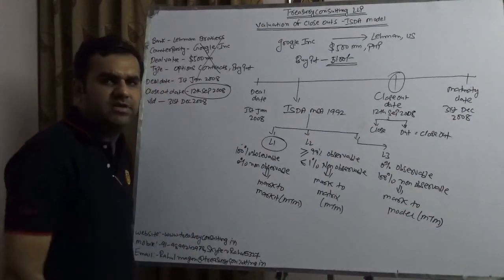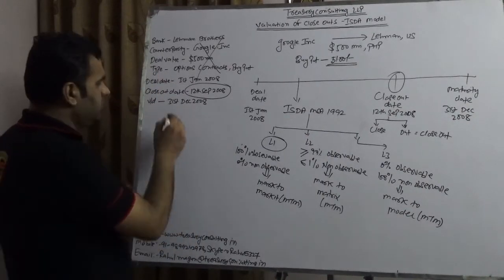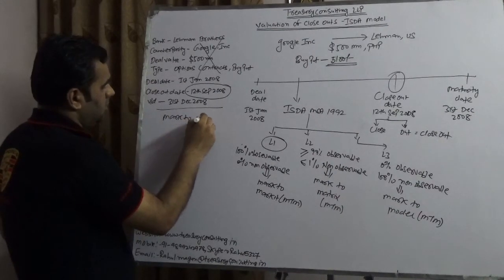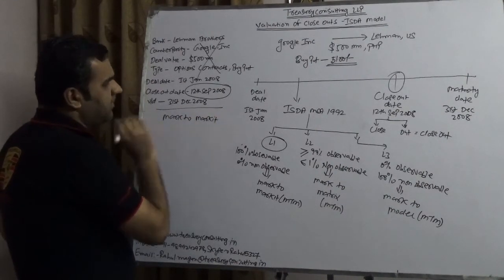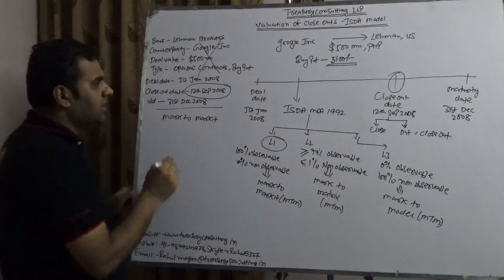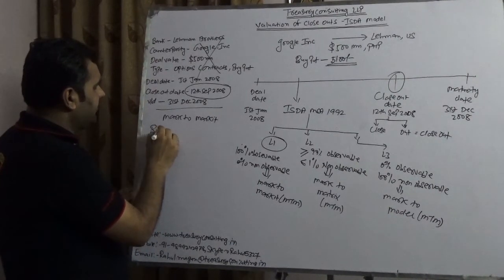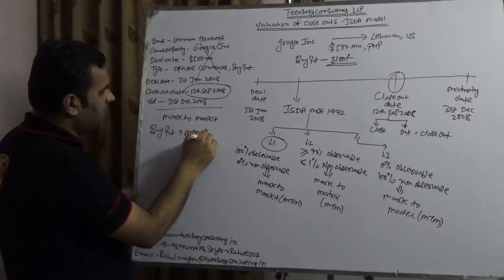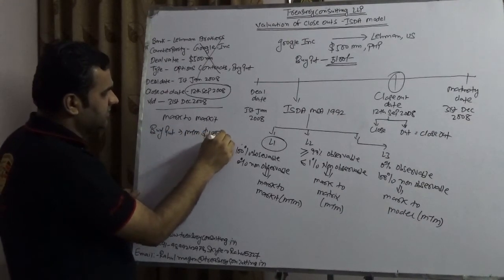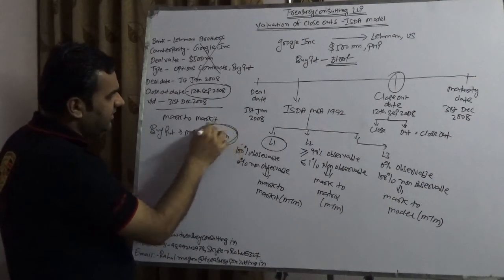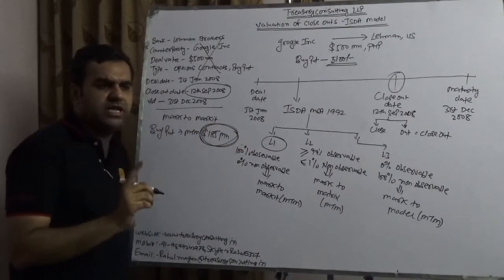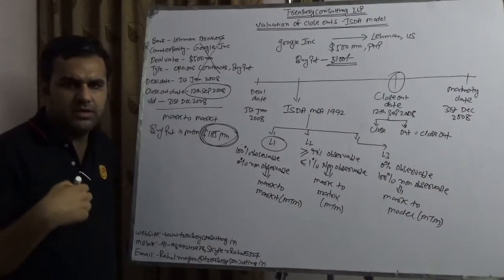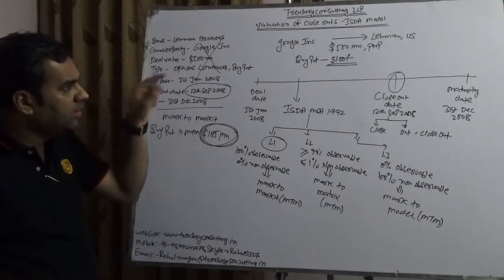Now the valuer will calculate the mark to market value. And in this mark to market value, assuming the buy put valuation based upon the Black-Scholes model, the mark to market is coming out to be $185 million. That $185 million has to be taken up by Microsoft from Lehman.